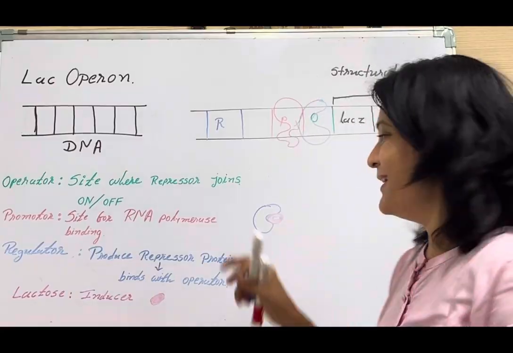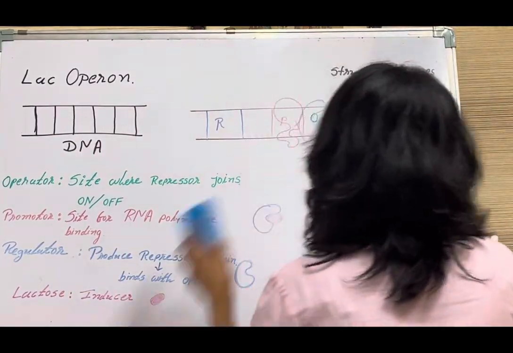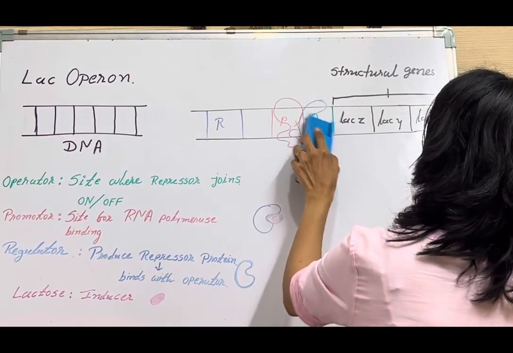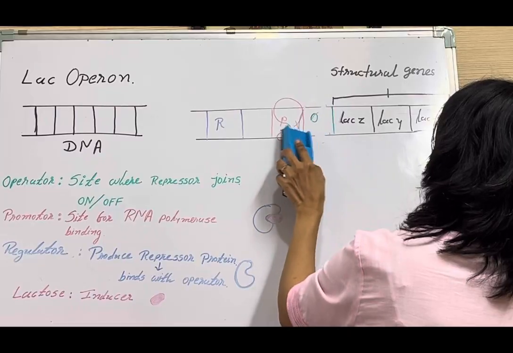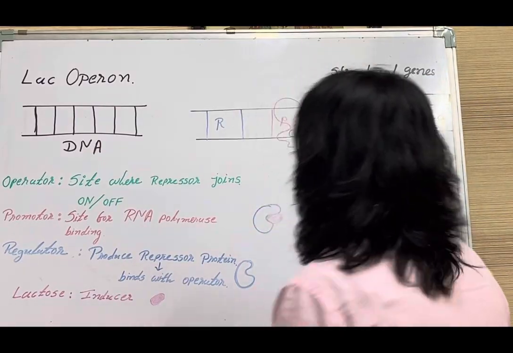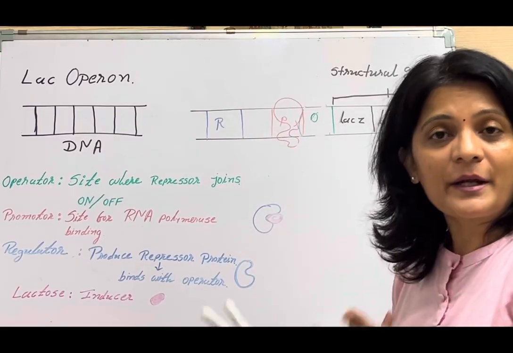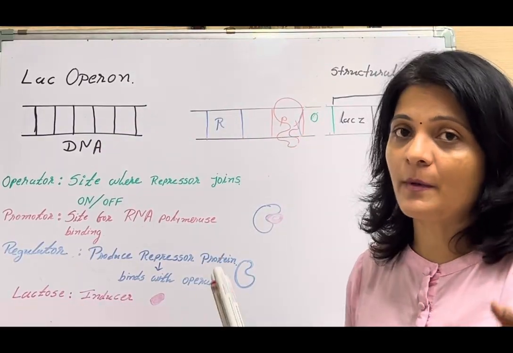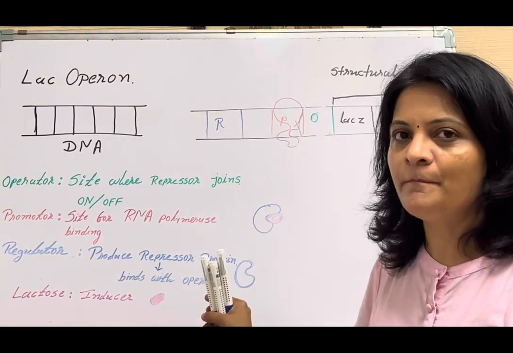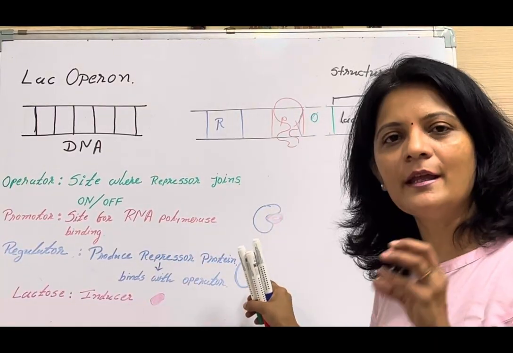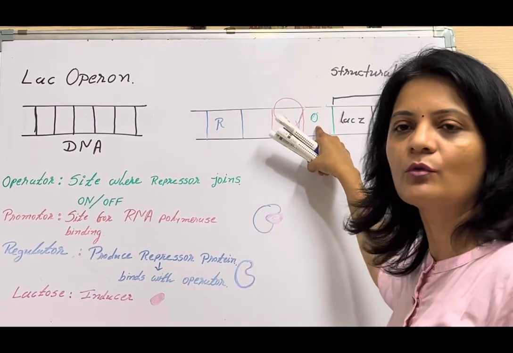So, now the repressor is already busy with this inducer. It is not available to bind with the operator. So, the operator gene is now open. When the RNA polymerase binds to the promoter site, the operator site is already open. Why is it open? It is turned on because of the inducer, because of the lactose. Lactose is present and it is already bound to the repressor protein, so the repressor protein is not bound to the operator site.